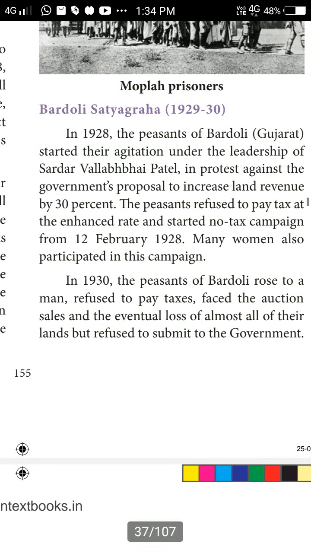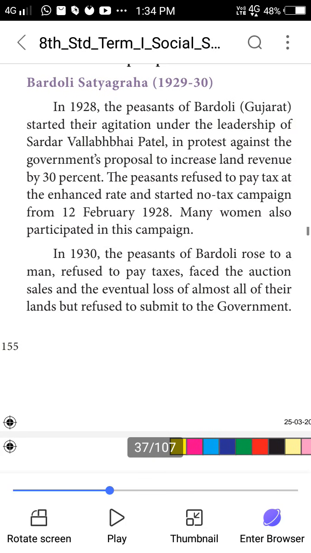Next one is the Bardoli Satyagraha, in 1929 to 30. In 1928, the peasants of Bardoli, located in Gujarat, started their agitation under the leadership of Sardar Vallabhbhai Patel. It protested against the government's increase of the land revenue by 30%. Sardar Vallabhbhai Patel opposed the British collecting the taxes. He was the head of the Bardoli Satyagraha.